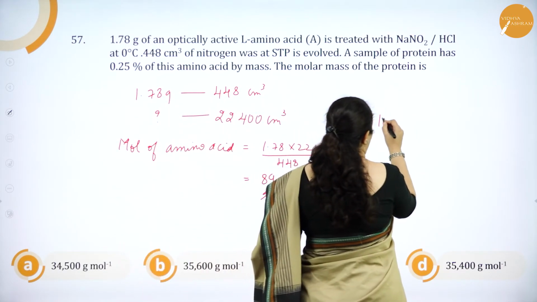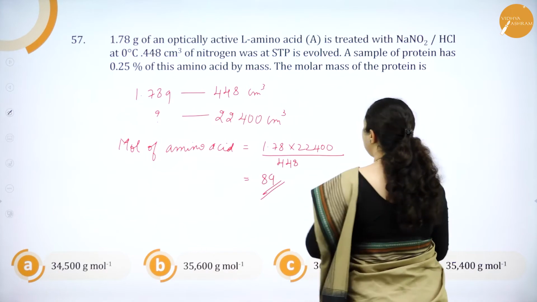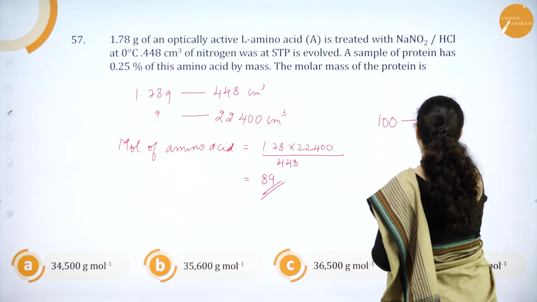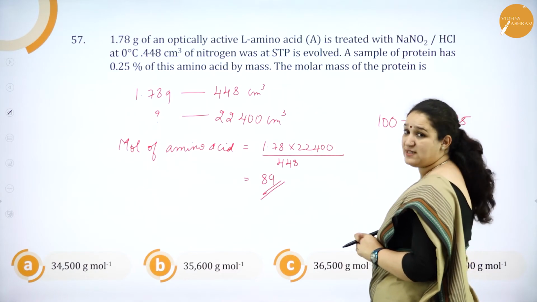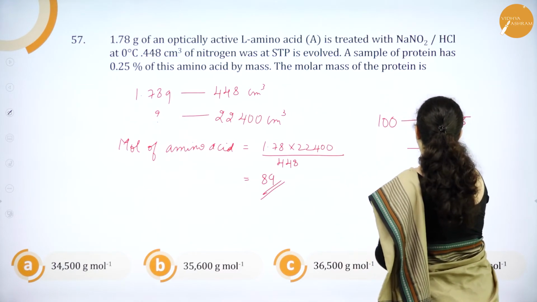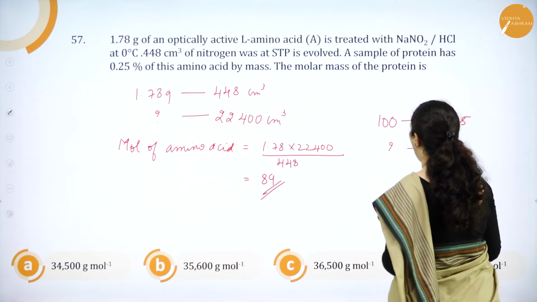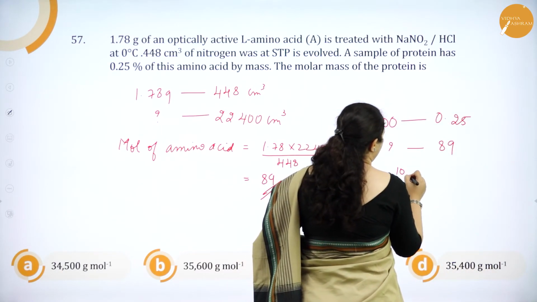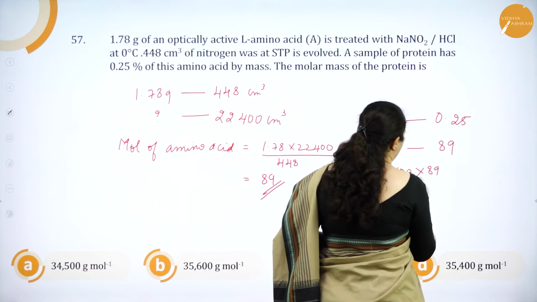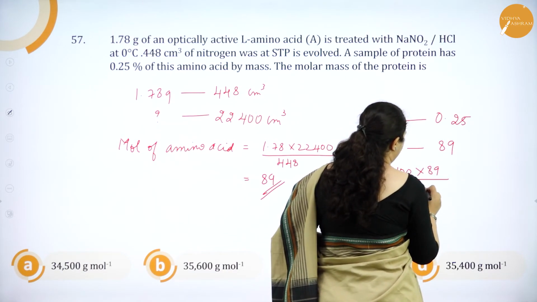So, if 100 is the mass of protein, then 0.25% of this amino acid is there by mass. So, if the molecular mass is 89, how much would be the mass of protein? So, it is 100 into 89 divided by 0.25.